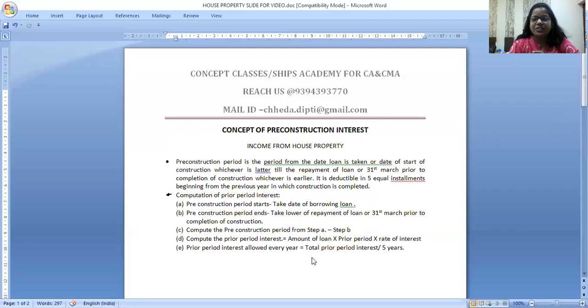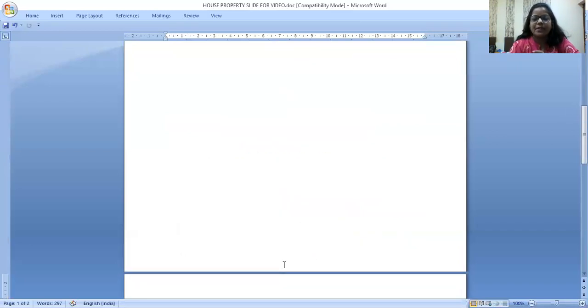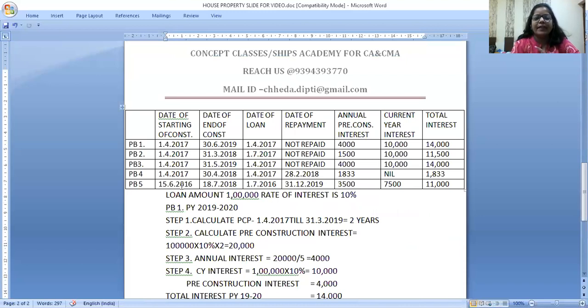To make it simpler, just down the line, I have given some examples. I'll go to it. Okay, let me take the first example. Suppose I have taken the loan on 1/4/2017, and my construction also started on 1/4/2017. And now see, the loan is not yet repaid. We are all doing it for financial year 1920. So suppose in 1920 the loan is not repaid.